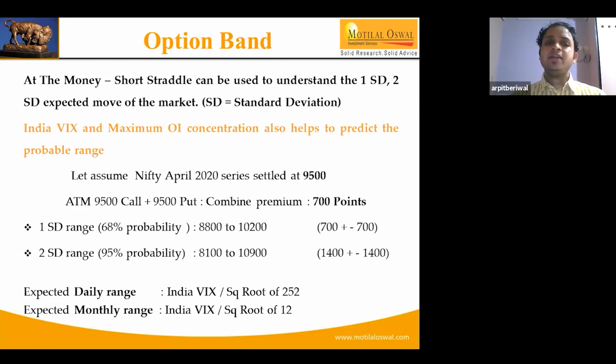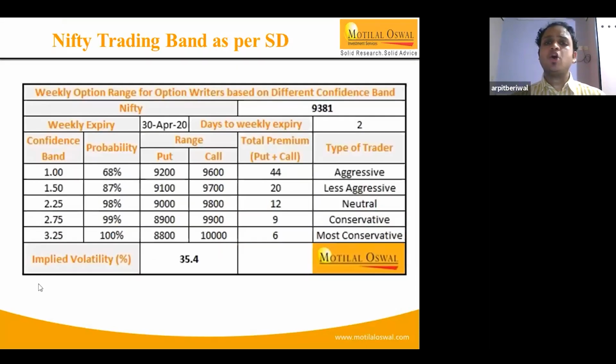If you look at this slide, we are selling a call and put with a combined premium of 44 points, 9,200 and 9,600. So keep double, a stop loss of 88 points. Strict stop loss, because you never know, suppose the market gaps up and continuously moves that way, there are chances that you will start losing unlimited. So it's better to play safe and keep a strict stop loss for any trades in option writing activities.